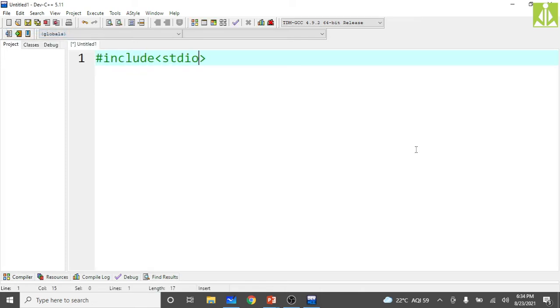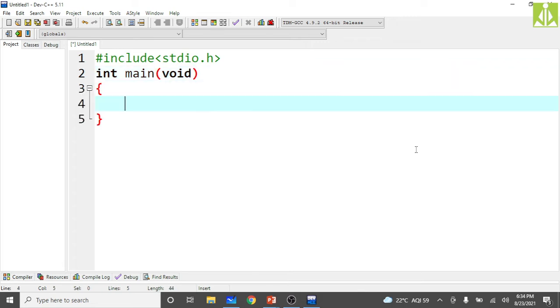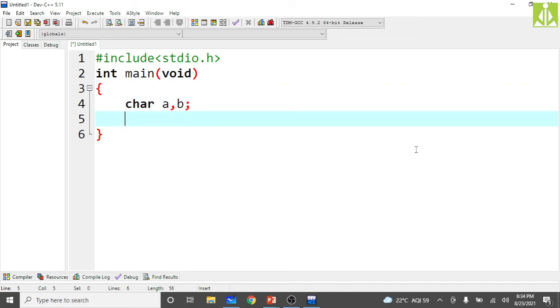#include <stdio.h>, go to the end and take int main(void), come down. Here declare the variables, like I am declaring character variables a, b, then print the address. Just now we said we need to use the conversion code %p to print the address. Then how to get the address of a variable?